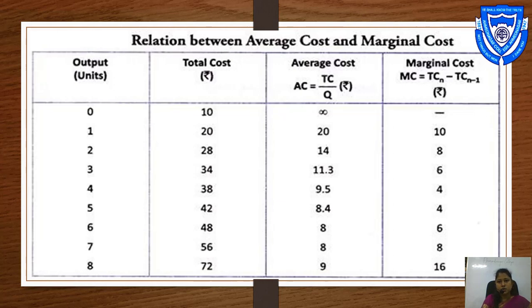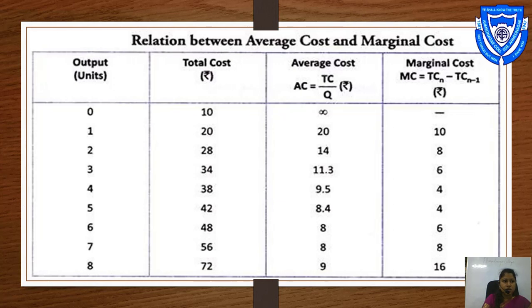See the marginal cost. What is the formula of marginal cost? That is TCn minus TCn minus 1, where n is the additional unit. So TCn, total cost at the additional unit, that is 20, and the previous cost, what is the previous cost? That is 10. So 20 minus 10 is equal to 10.